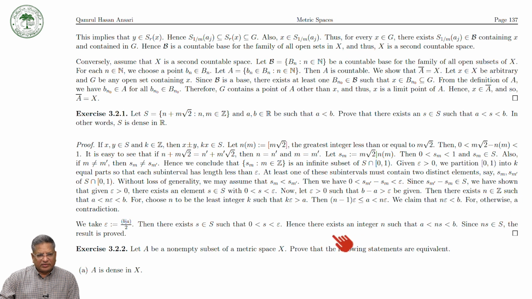For otherwise we get a contradiction. Now, we take epsilon equal to (B minus A) divided by 2. Then there exists s in S such that 0 is less than s, which is less than epsilon. Hence, there exists an integer n such that A is less than ns, which is less than B. Since ns is in S, the result is proved. So we can prove in this way that this set is a dense set in R.